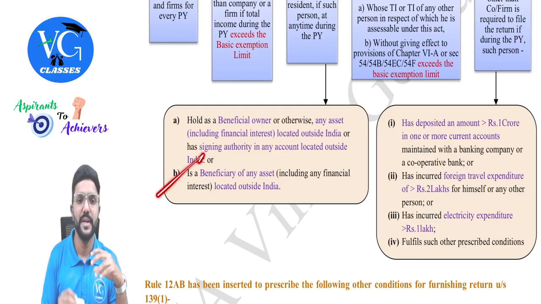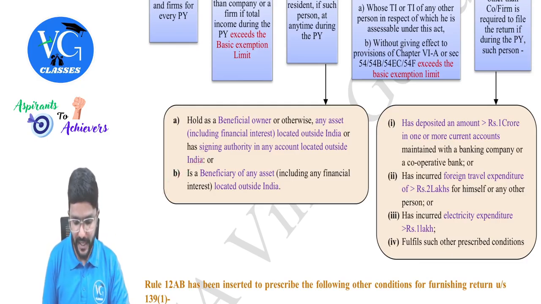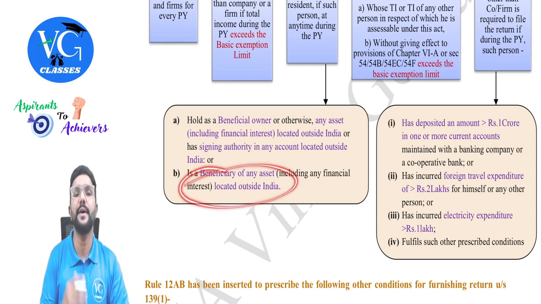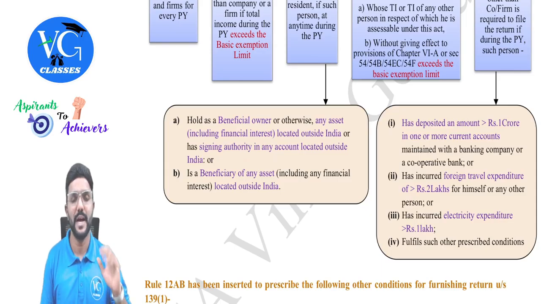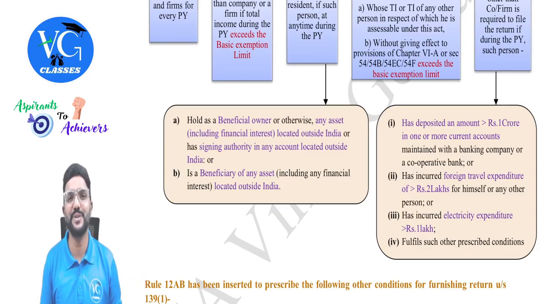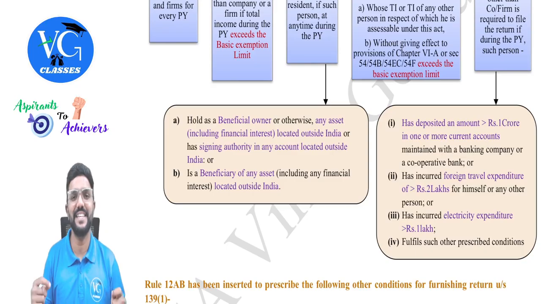Yes. Then B is a beneficiary of any asset, including any financial interest located outside India. Sir, what is a beneficiary? Guys, I might not be the owner of an asset, but I derive a benefit from a particular asset or property. For example, assume my father owns a property outside India and he has written a will in my name for that property. Or let us assume my grandfather has a life insurance policy outside India for which he has named me as a nominee. So am I a beneficiary?